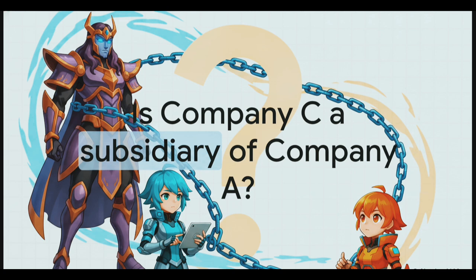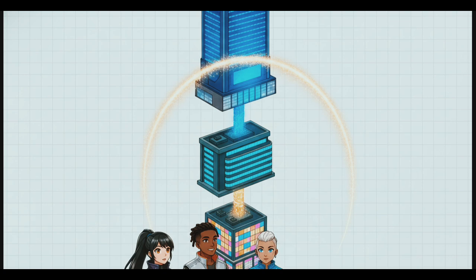Imagine this situation. Company B is a subsidiary of Company A. So, A is the parent and B is the child. Now, a new company, Company C, comes along, and Company C is a subsidiary of Company B. So, B is now the parent of C. The big question is, what is the exact legal relationship between Company C all the way down there and Company A at the very top? And this brilliantly illustrates the concept of a deemed subsidiary. In the eyes of the law, Company C is legally considered a deemed subsidiary of Company A.